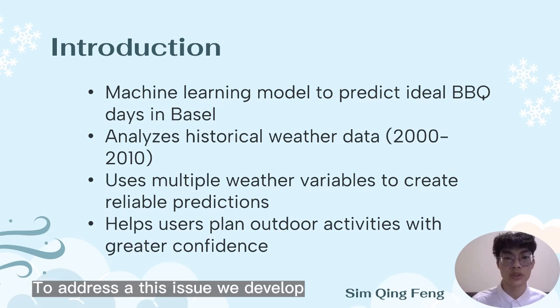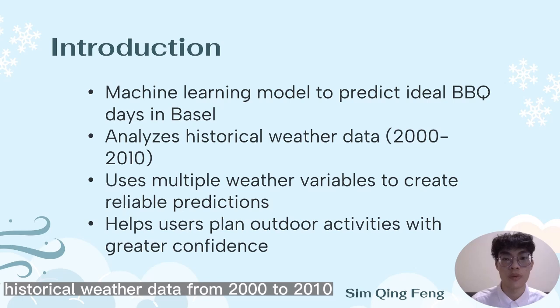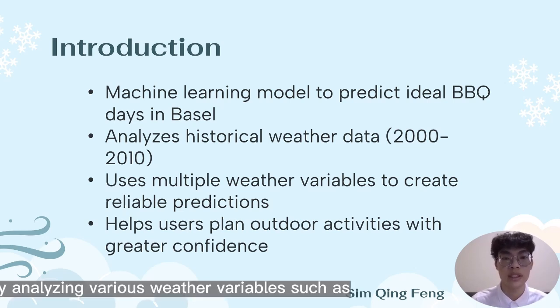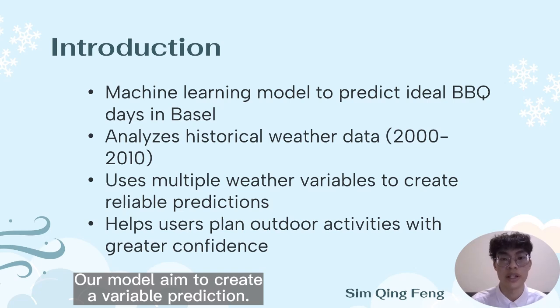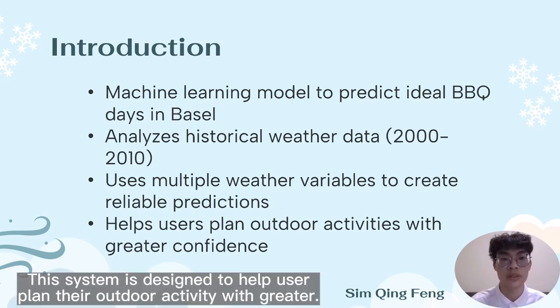To address this issue, we developed a machine learning model that can predict the ideal barbecue days based on the historical weather data from 2000 to 2010. By analyzing various weather variables such as sunshine, cloud cover, temperature, and precipitation, our model aims to provide a reliable prediction. This system is designed to help users plan their outdoor activity with greater confidence.